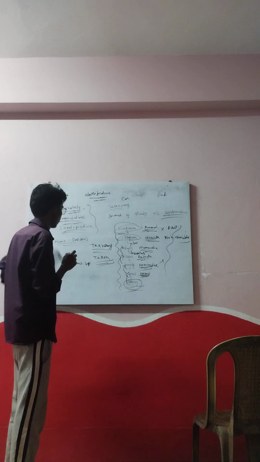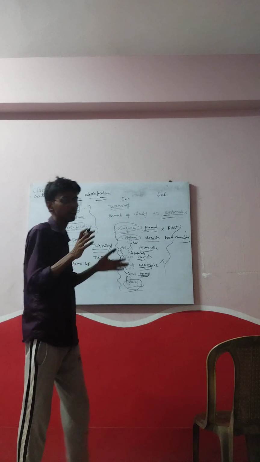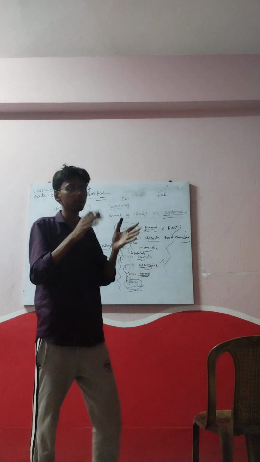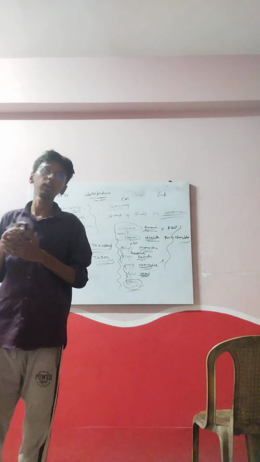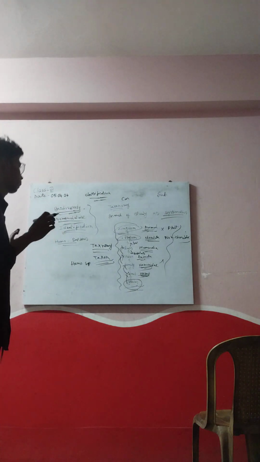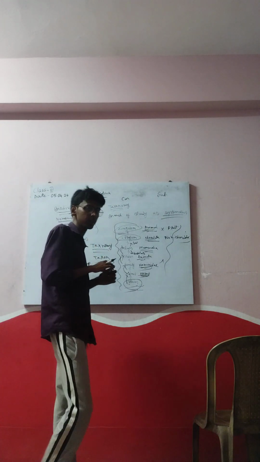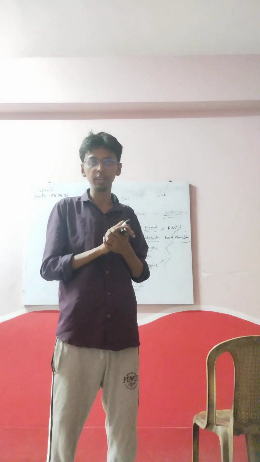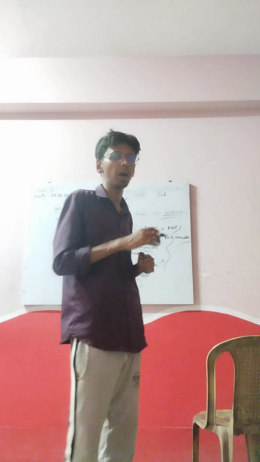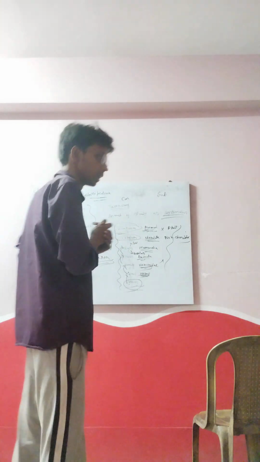So now what is biodiversity? Biodiversity is biological diversity. Suppose in a particular area, on this land, in a pond, or in another area, there are so many types of plants, animals and other species. Not only a single species exists there, there are so many types of species. That is called biodiversity, biological diversity.